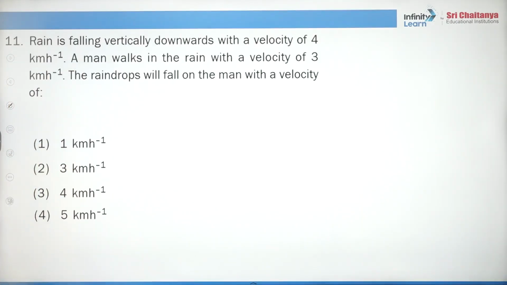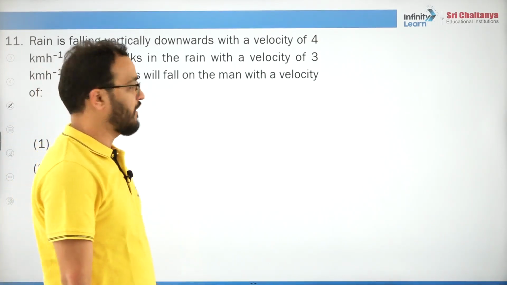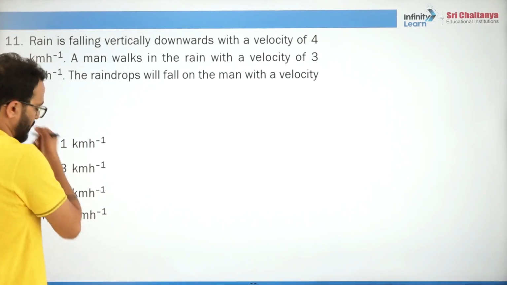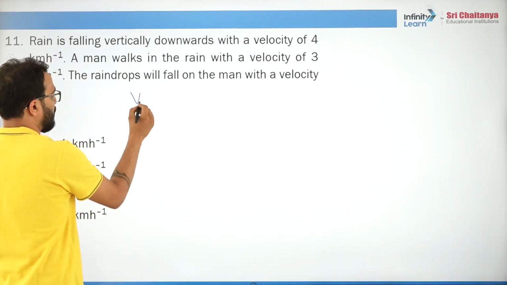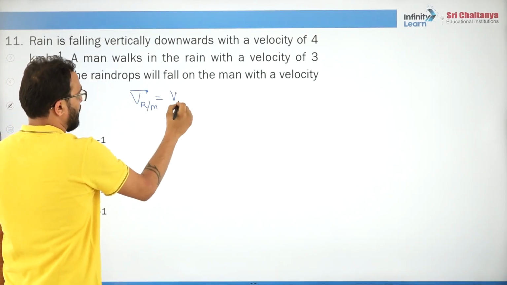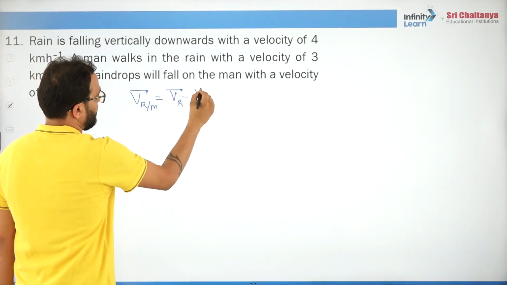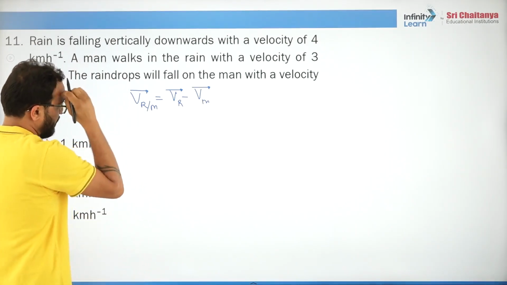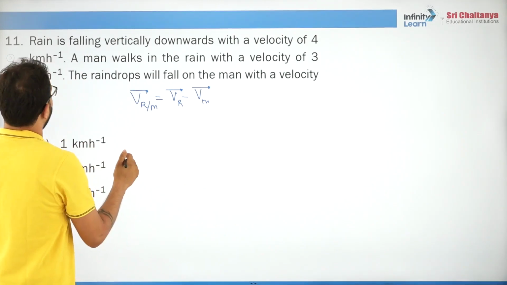Okay. Rain is falling vertically downwards. Now this is my favorite concept. Rain is falling vertically downward with a velocity of 4 kmph. A man walks in the rain with a velocity of 3 kmph. The raindrops will fall on the man with what velocity? We know that velocity of rain with respect to man is velocity of rain minus velocity of man, right? First of all, write down the velocity of rain.